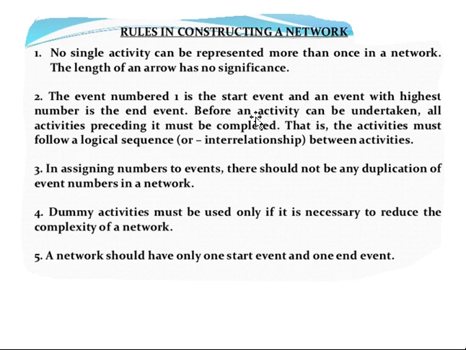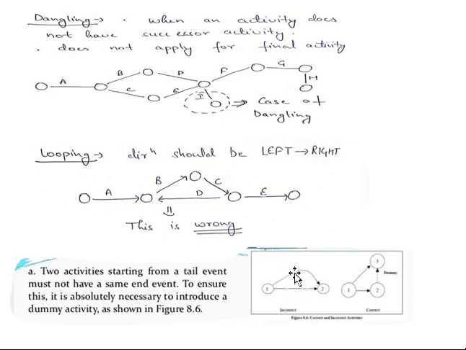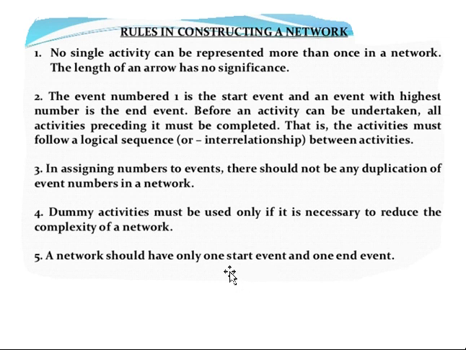The length is not very important, and it should have only one start event and only one end event. Those are some of the rules that you should remember when you are constructing any network diagram.